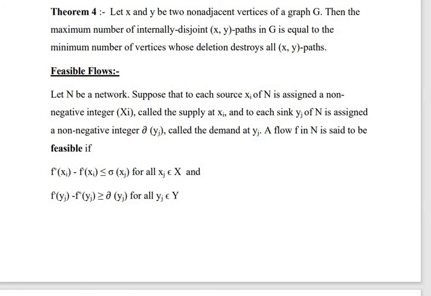A flow f in N is said to be feasible if f plus of xi minus f minus of xi is less than or equal to σ(xi) for all xi element of X, and f minus of yj minus f plus of yj is greater than or equal to δ(yj) for all yj element of Y.